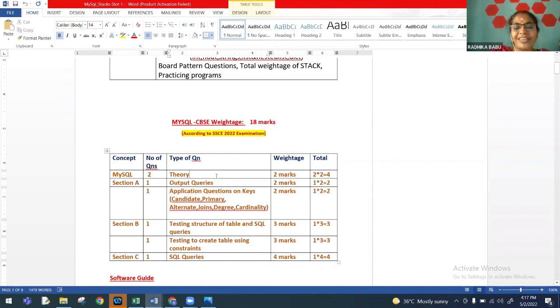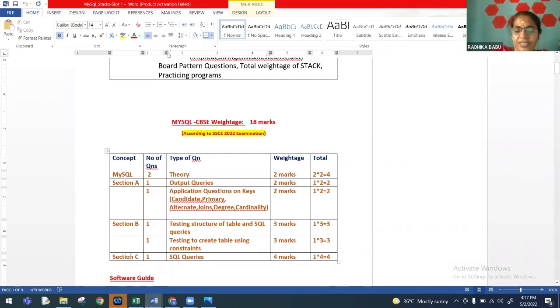That is all about section A. So section A part of the concept is going to have 6 plus 2, 8 marks, so out of 18 marks, 8 marks will be 2 mark questions. In section B, we will have 6 marks, which is going to be on these 2 patterns: testing the structure of the table and SQL queries for 3 marks, and the constraints part tested for another 3 marks. This is the pattern of the question in the board with respect to MySQL.